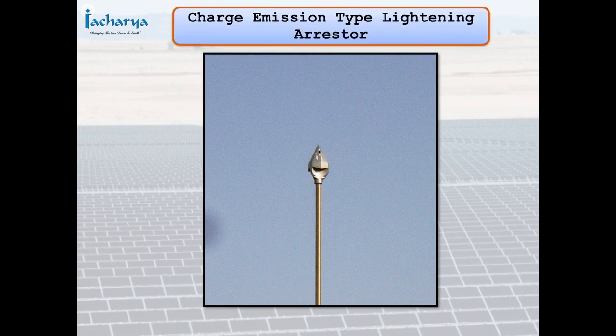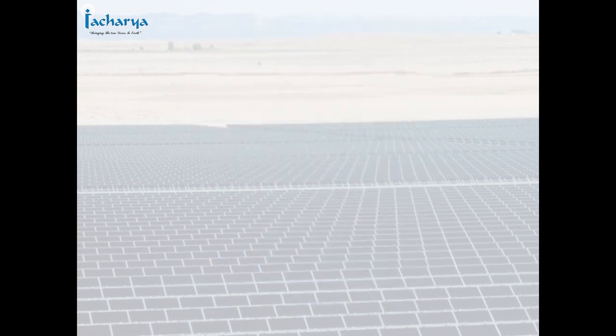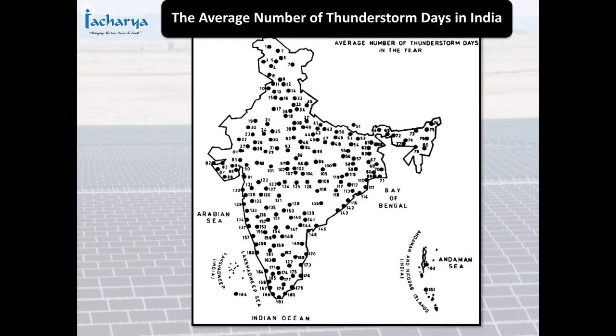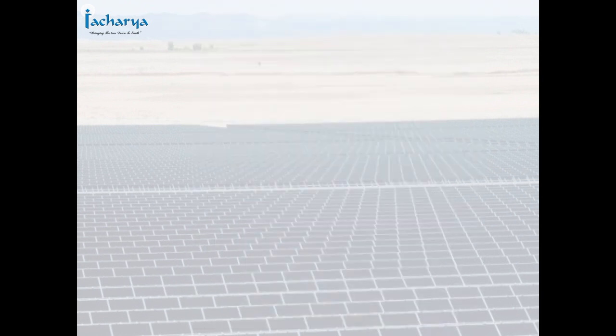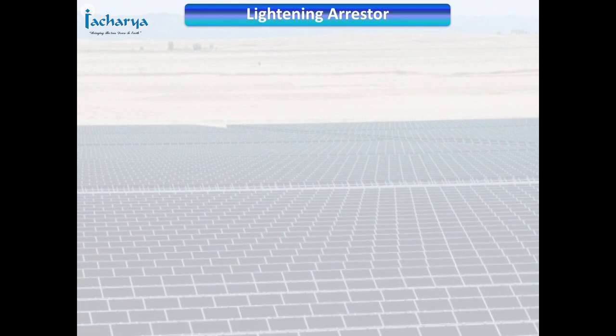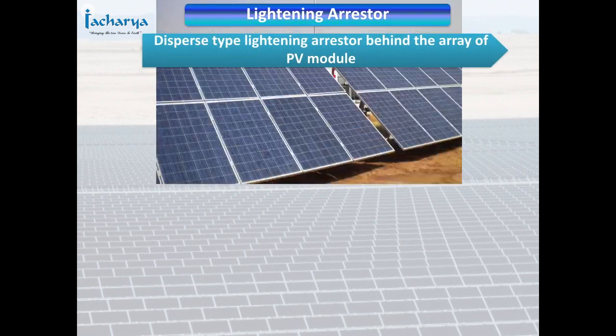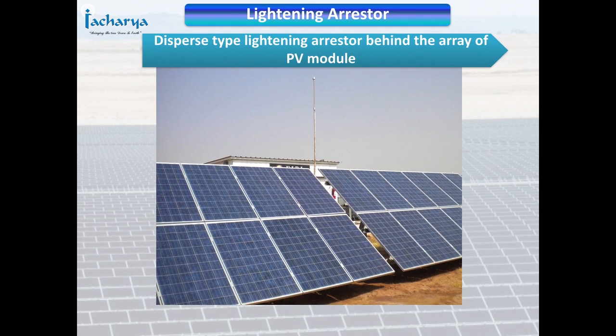The charge emission type lightning arrestor will look as shown in the figure. This depicts the average number of thunderstorm days in India. This photograph indicates the dispersed type lightning arrestor behind the array of PV modules.